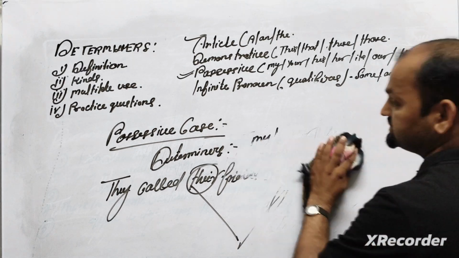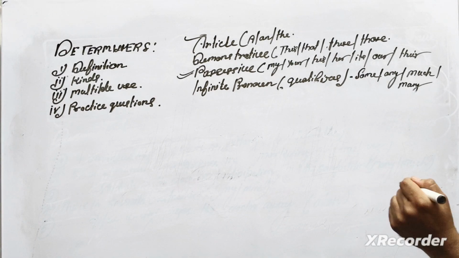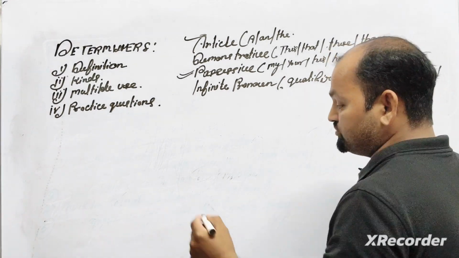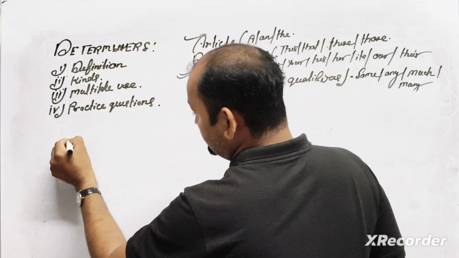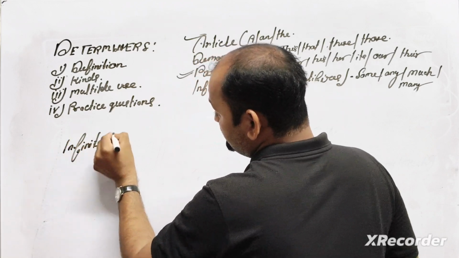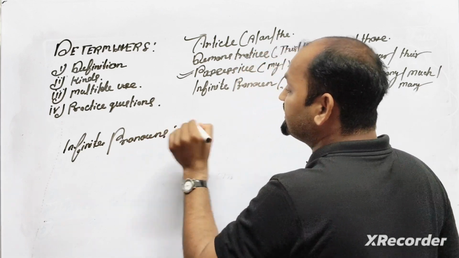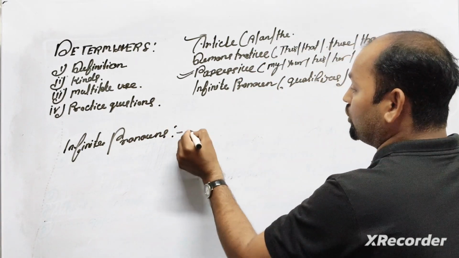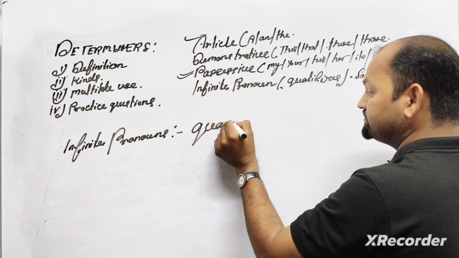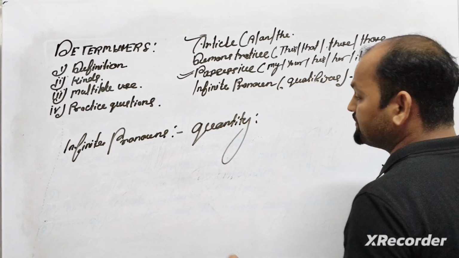Next, I will consult along with you indefinite pronouns. Indefinite pronouns we can call quantity based.